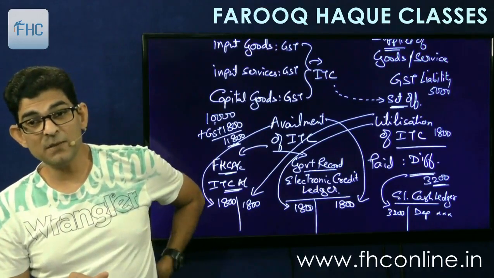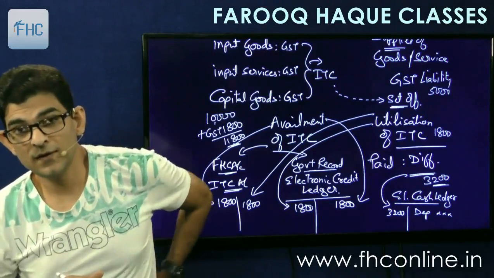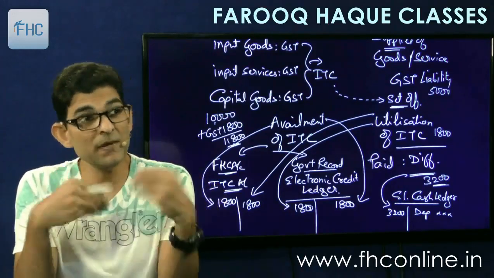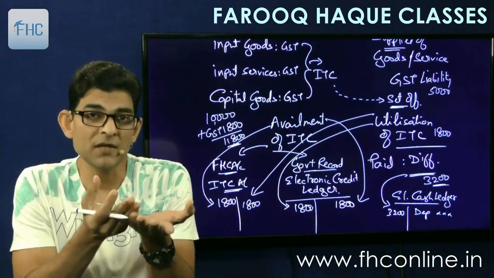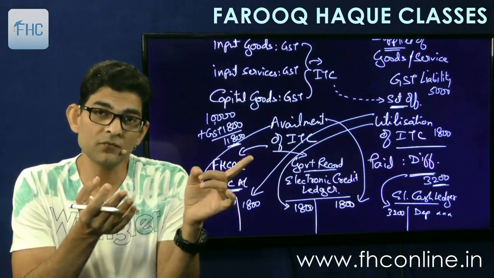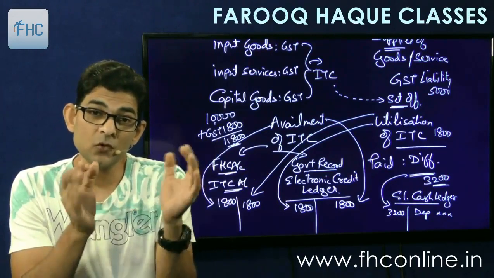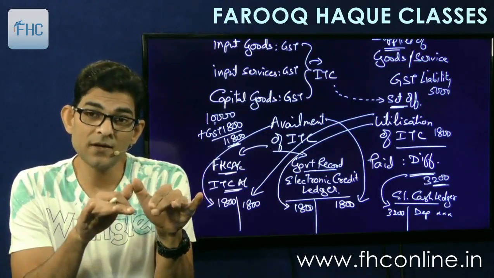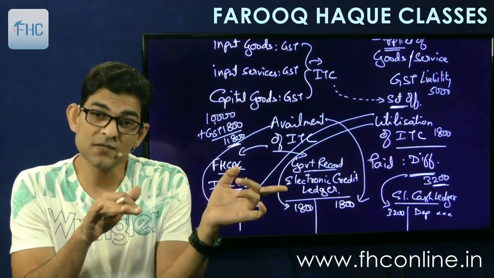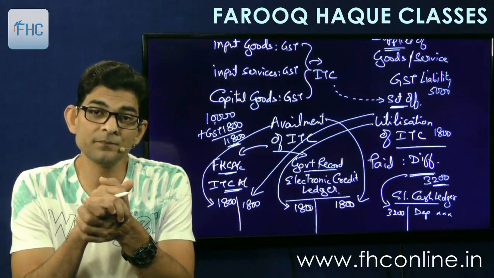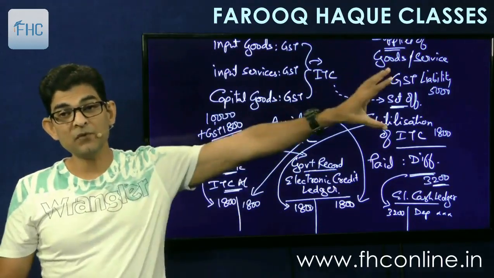So payment means debit to the electronic cash ledger. There will be two things. It is not just that I pay cash. We deposit cash and then we set off the payment against that deposit. So the deposit comes in the electronic cash ledger as a credit, and the payment of tax is by way of debit to the electronic cash ledger.